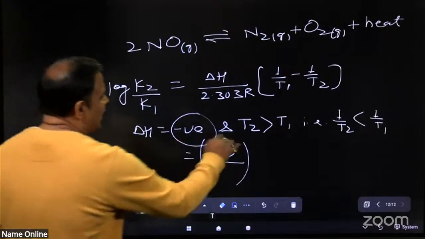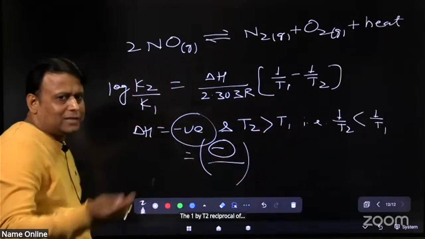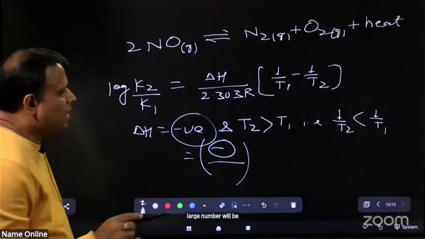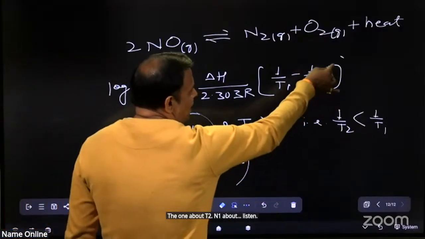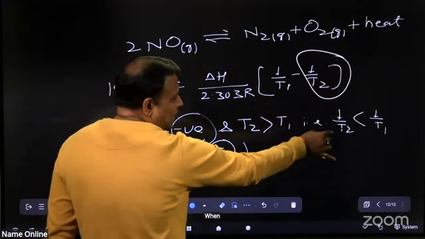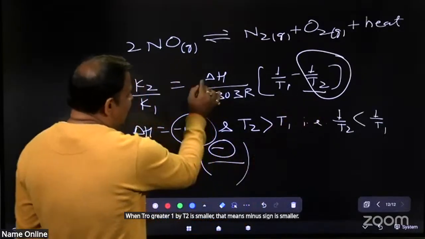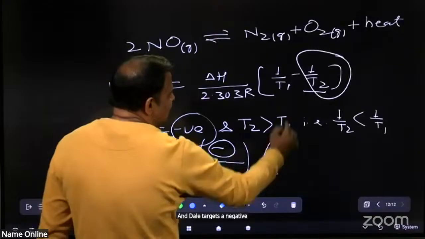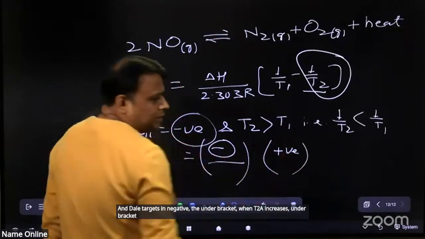The reciprocal of a large number will be smaller. So when T2 is greater, 1 by T2 is smaller, and under the bracket it will be positive.